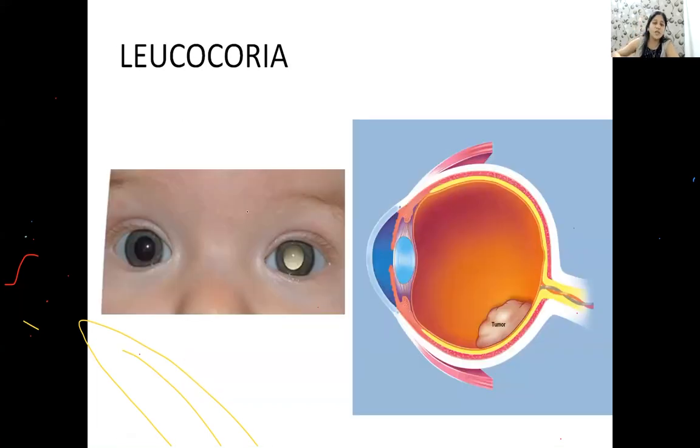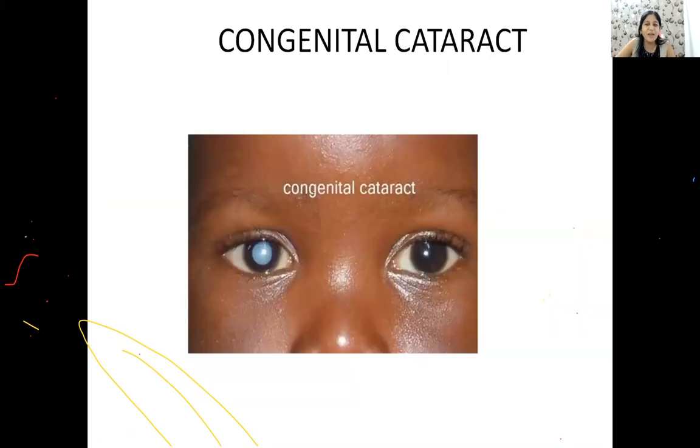Now this is one question which again I'm expecting this year, expected question this year. What do you have here? You have an abnormal white pupillary reflex which we call as leukocoria. Okay? So what is the most common cause of leukocoria, guys? There may be a tumor in the eye or there may be congenital cataract. Congenital cataract also gives rise to leukocoria. Okay? देख रहे हो आप, this is an abnormal white pupillary reflex. So this is also your leukocoria, right?